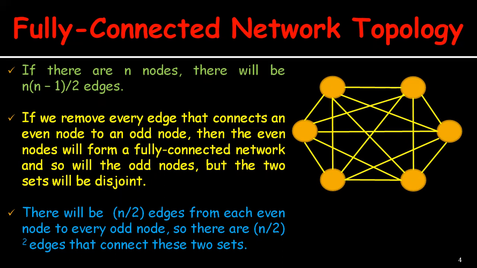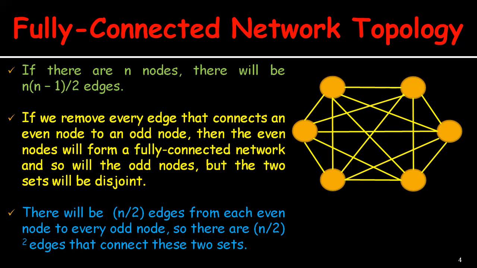Suppose n is even. Then there are n by 2 even nodes and n by 2 odd nodes. Suppose we remove every edge that connects an even node to an odd node. Then the even nodes will form a fully connected network, and so will the odd nodes.